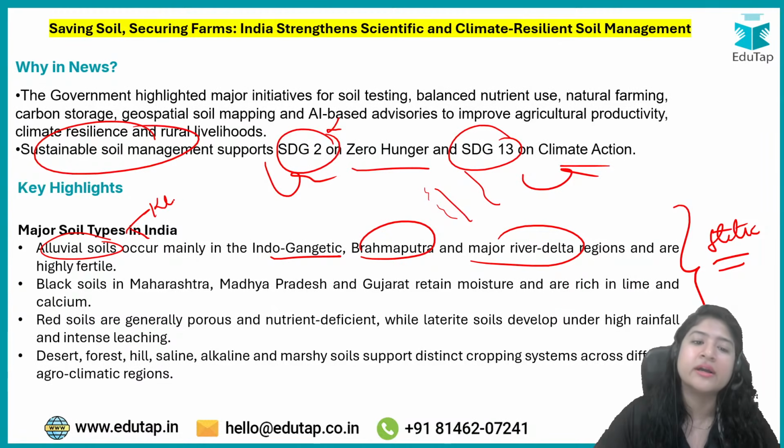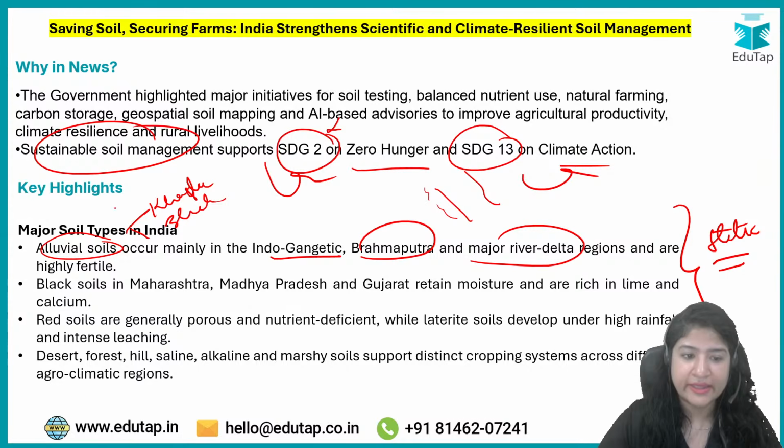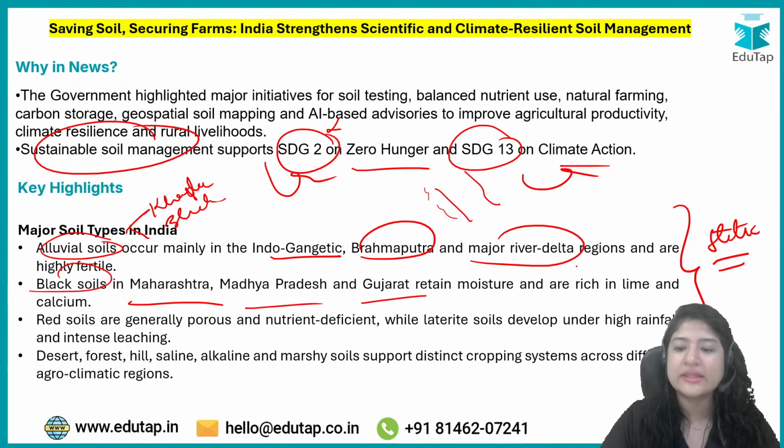Okay, Khadar and Bhangar are the two types present. Black soils are usually present in the Maharashtra, Madhya Pradesh, and Gujarat region. They are rich in lime and calcium. Black soil is very good for cotton. ठीक है, cotton के लिए अच्छी होती है. Red soils are generally porous and nutrient deficient.